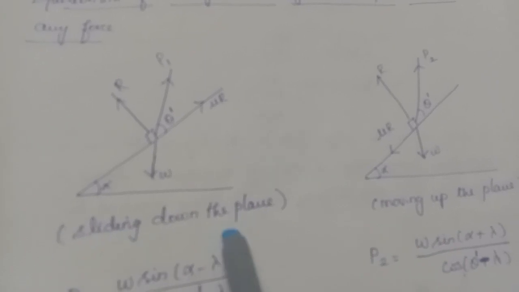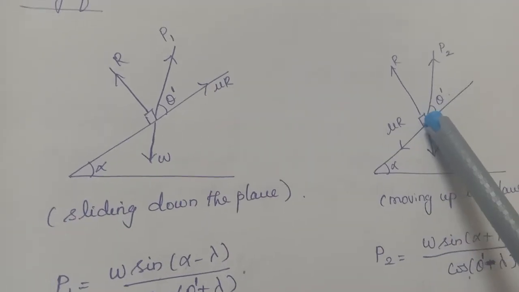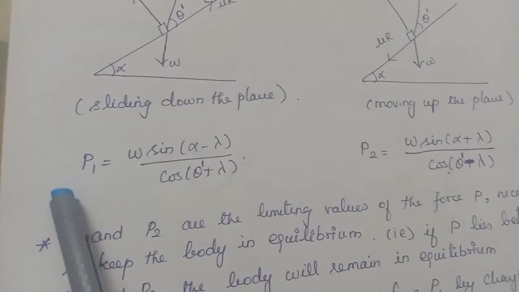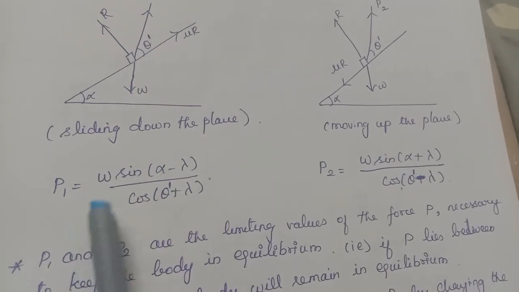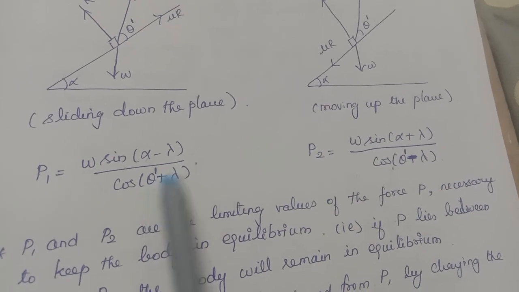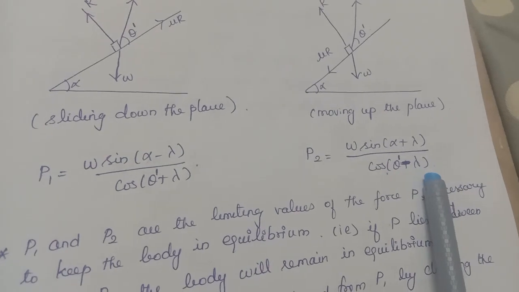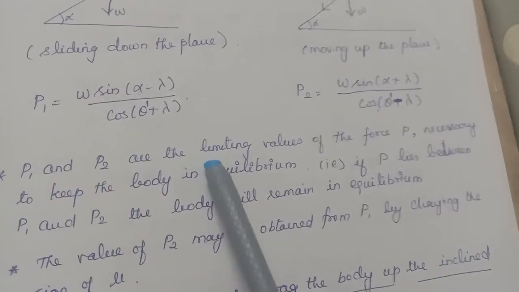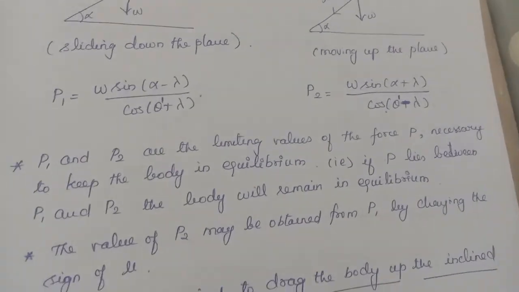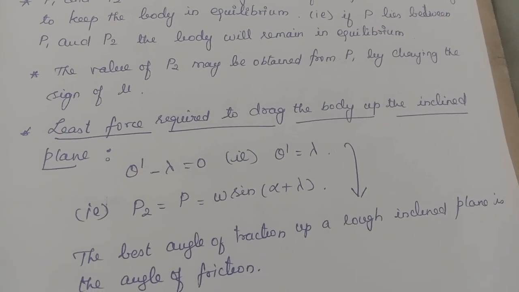Here the body tends to slide down, that means friction will be upwards. Here the body is trying to move upwards, so the friction will be in the downward direction. In this case P1, the force required, is P1 equal to W sin of alpha minus lambda by cos of theta dash plus lambda, and P2 equal to W sin of alpha plus lambda by cos of theta dash minus lambda. P1 and P2, as in the previous case, are the limiting values. So for equilibrium, the force must lie between P1 and P2, and similarly P2 can be obtained from P1 by changing the sign of mu.